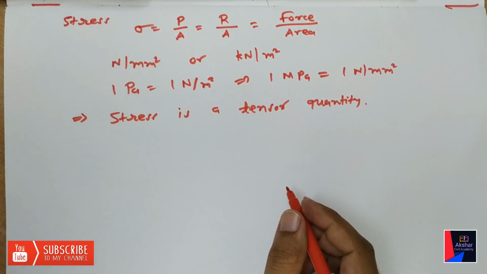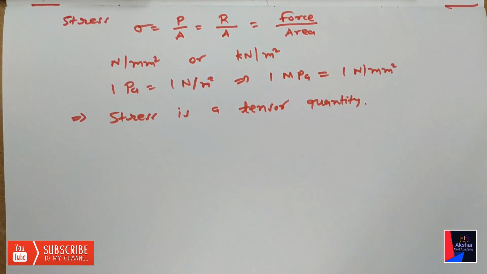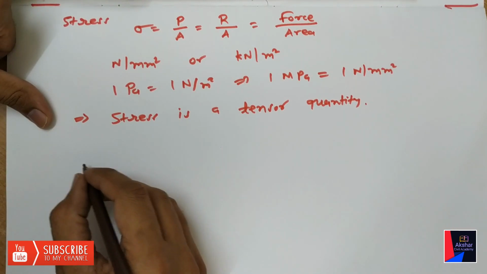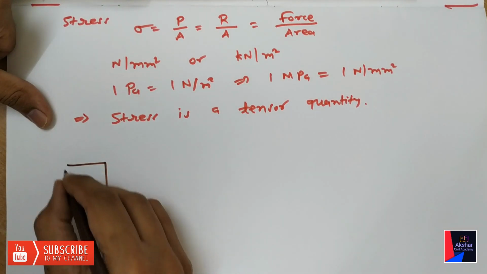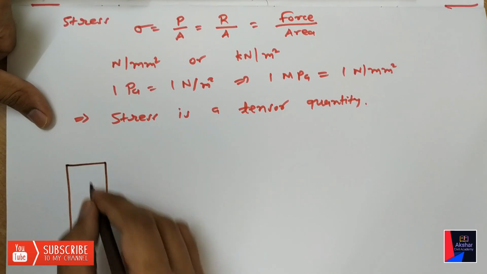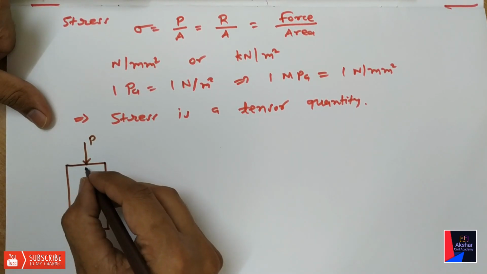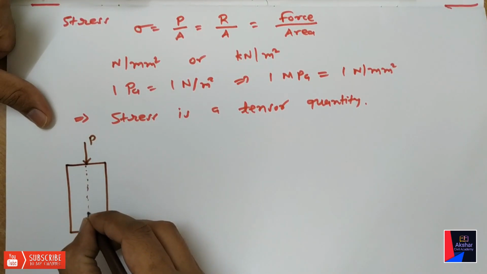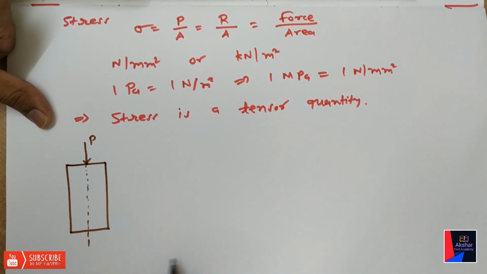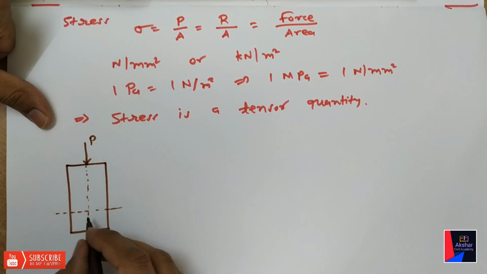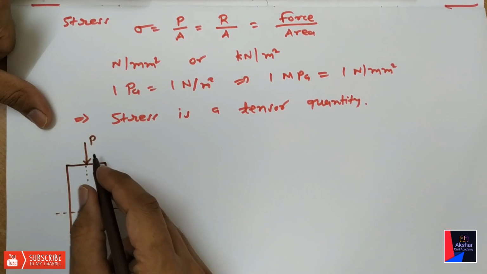Okay, so it is a higher order vector. Now, to understand stress very clearly, let us assume a body and external load applied on that body is equal to P. So, an axially loaded member here we are assuming to understand clearly. So at any section there will be resistance offered by that body.